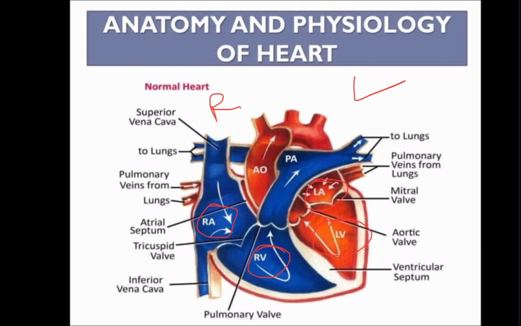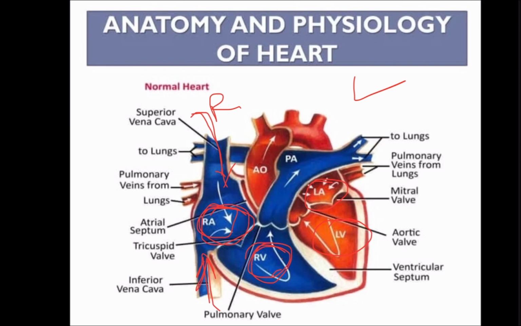So the blood comes from the superior vena cava and the inferior vena cava. These are the two great vessels. The blood enters into the right atrium from the superior and the inferior vena cava. From the right atrium, when it contracts, the blood is pushed into the right ventricle. RV is the right ventricle. When the right ventricle contracts, the blood is again pushed out through the pulmonary artery, and this blood goes into the lungs. You can see here.